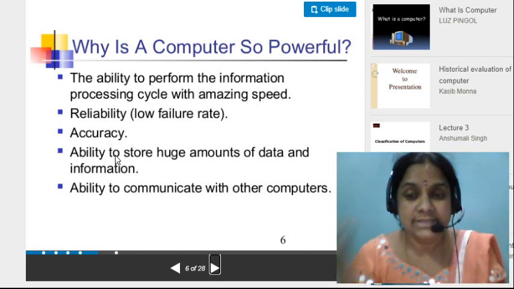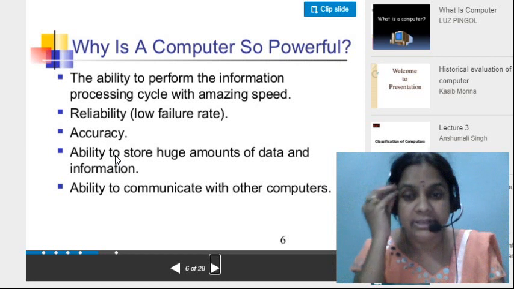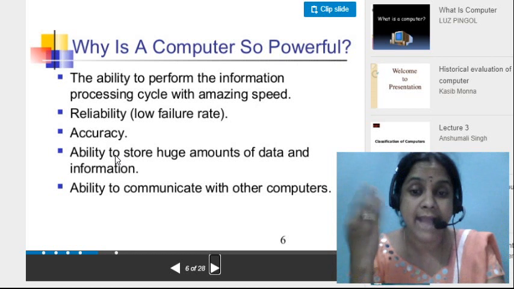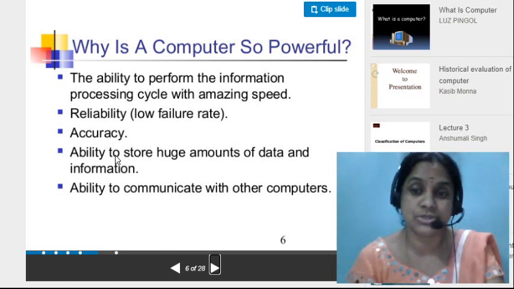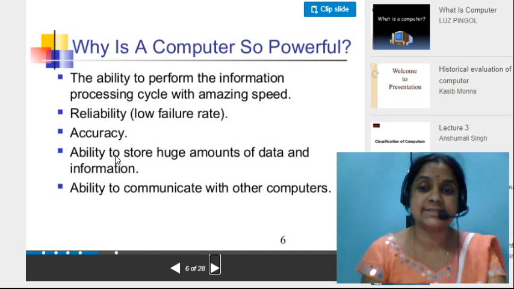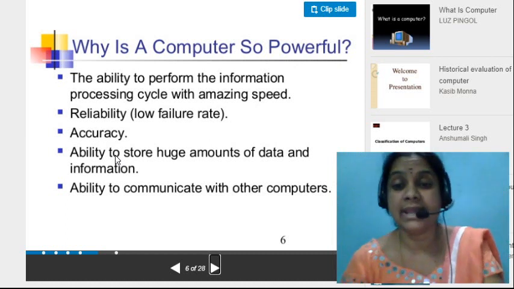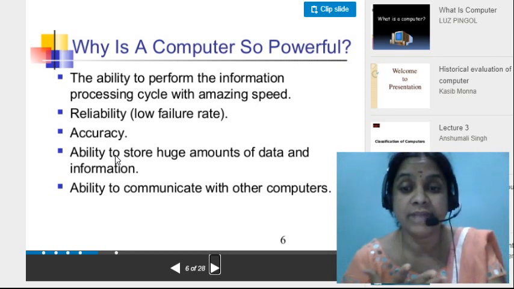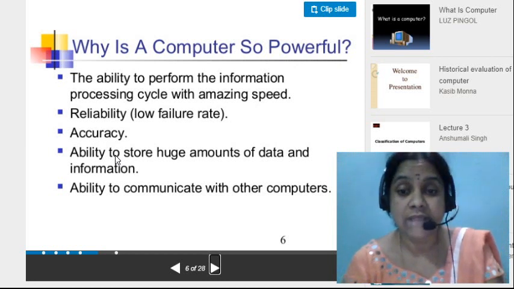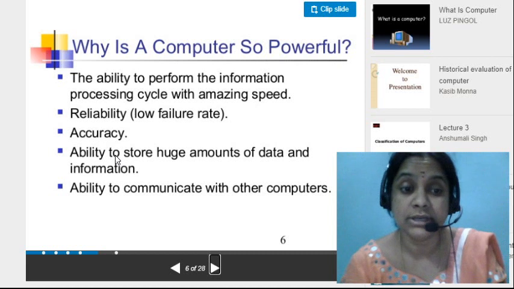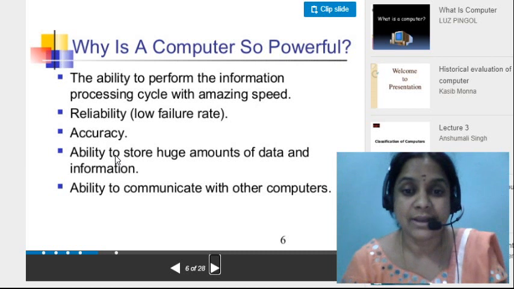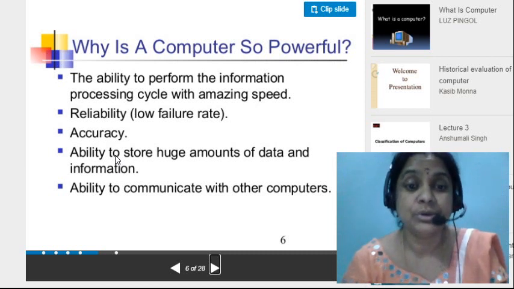In our brain we can store, say, 100 days of things, but after 1000 days we cannot store. But in the system I can store any data in the memory. Is it clear? Large amounts of data can be stored in the memory. It also has the ability to communicate with other computers.